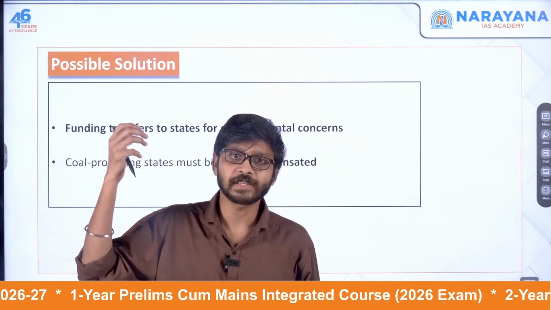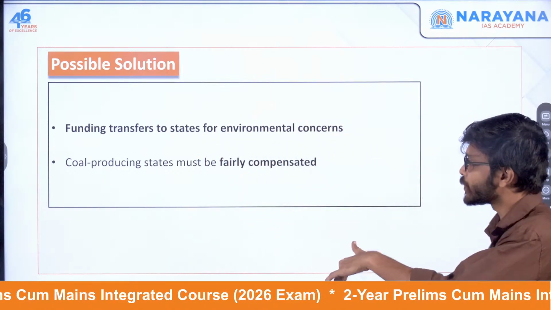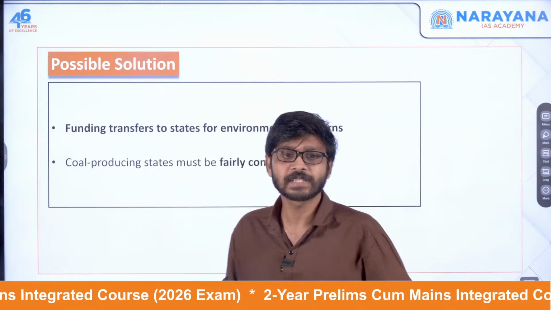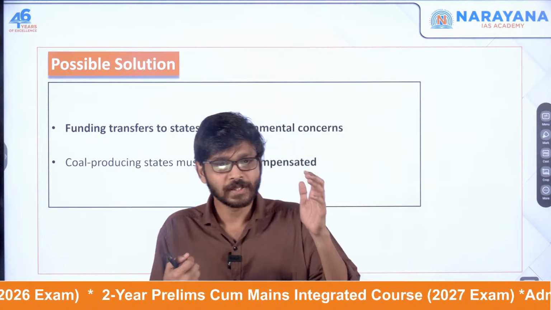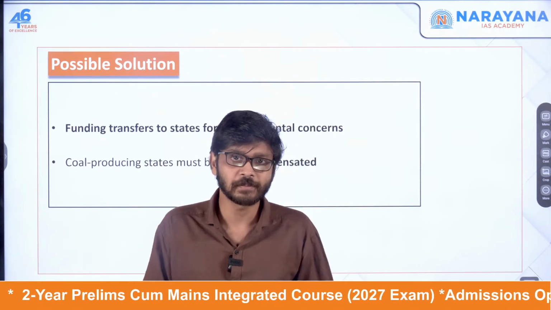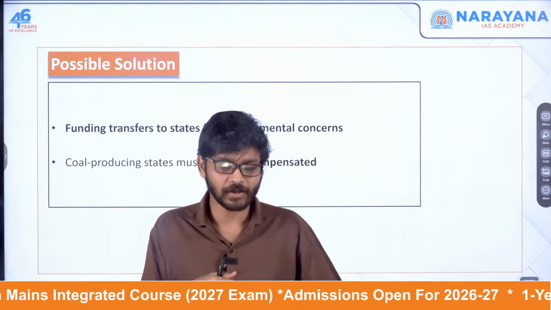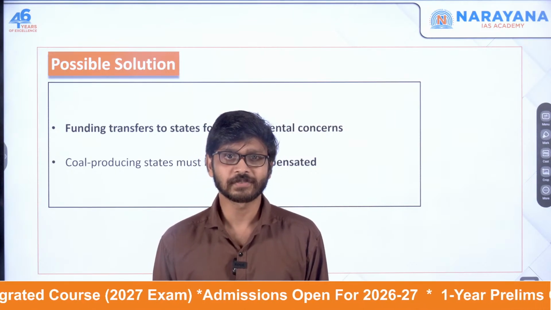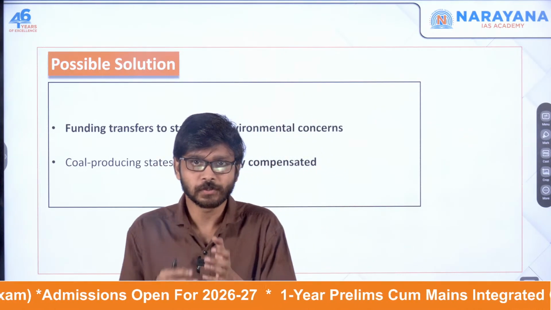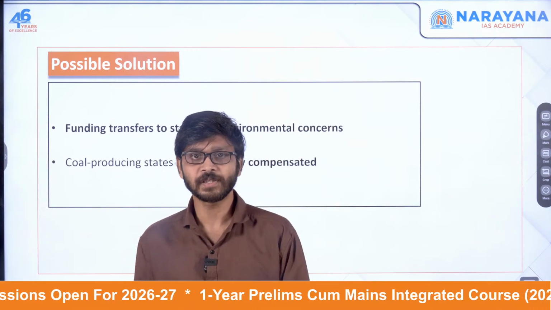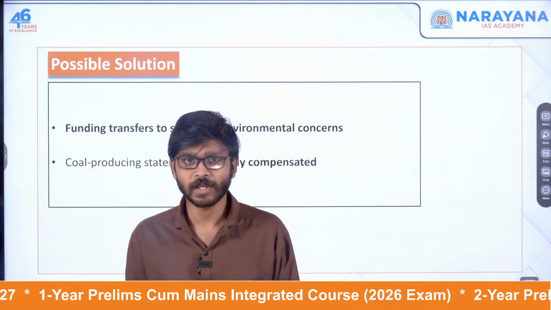Even the central government has the duty, and the other states also have the duty. Another one is that the coal producing states must be fairly compensated. This is on the economic front. You can either ensure that these importer states pay some extra tax to these coal producing states, so that they also benefit from their production. So that kind of thing should also be there. A more equitable solution should be found, whether through funding transfers or maybe tax adjustment. These states should be fairly compensated for their contributions. Okay, this is what is meant.